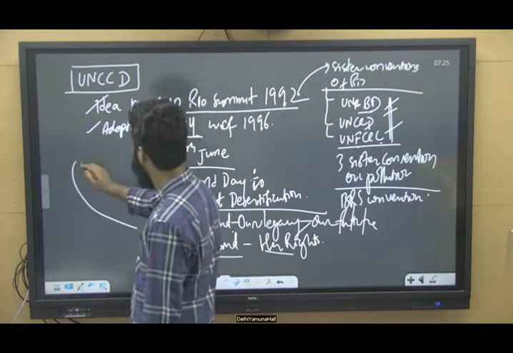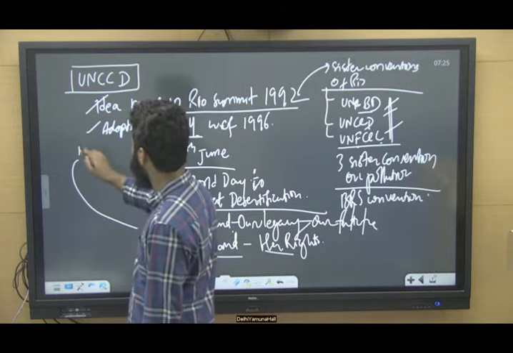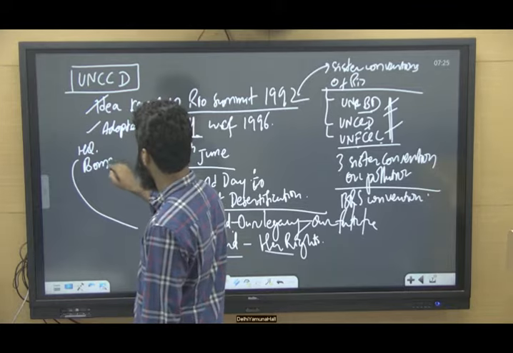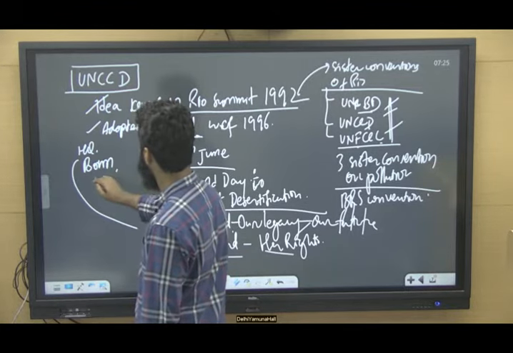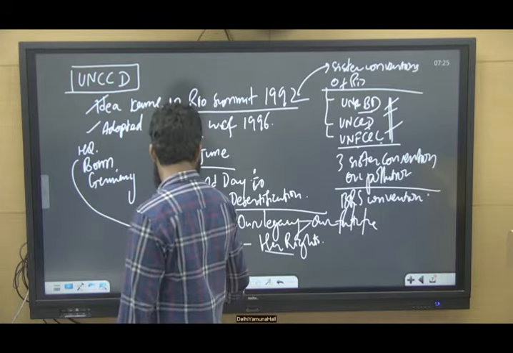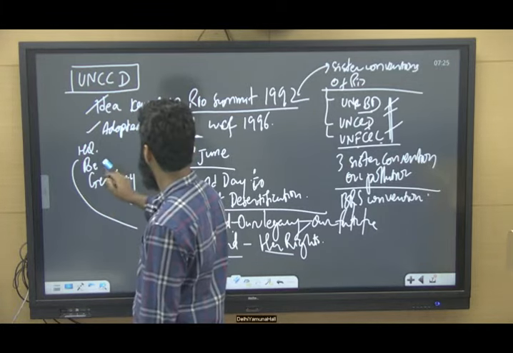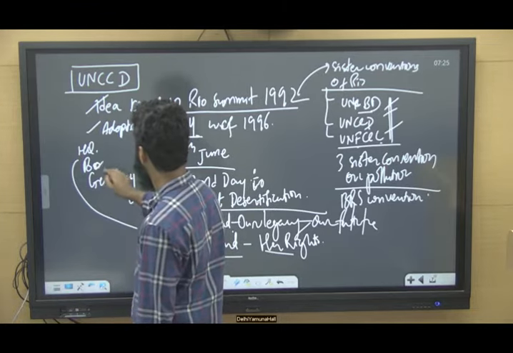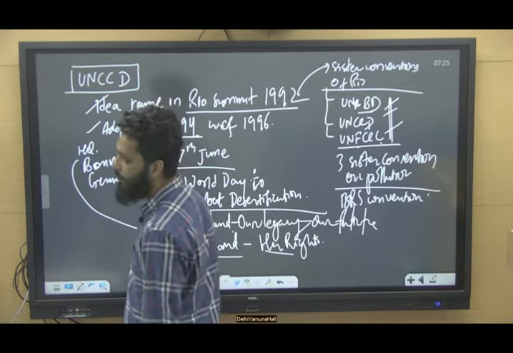The convention has its headquarters in Bonn, that is Germany. Bonn, B-O-N-N, in Germany, right?